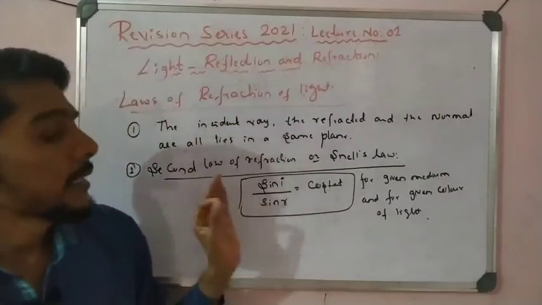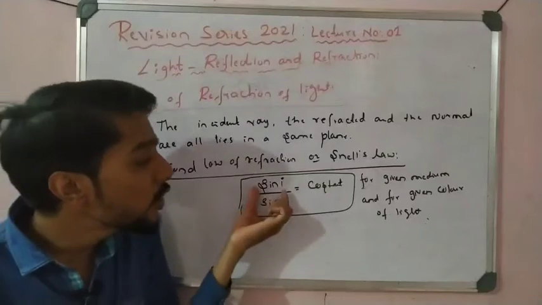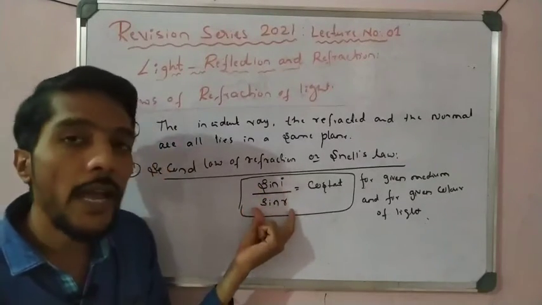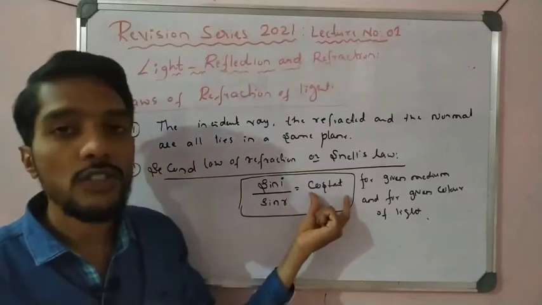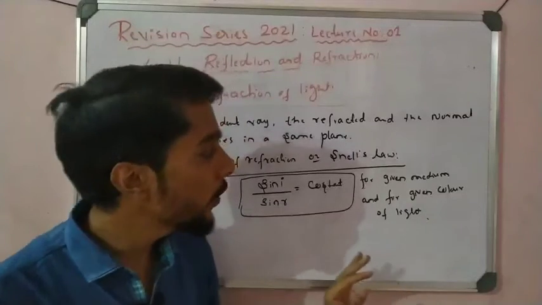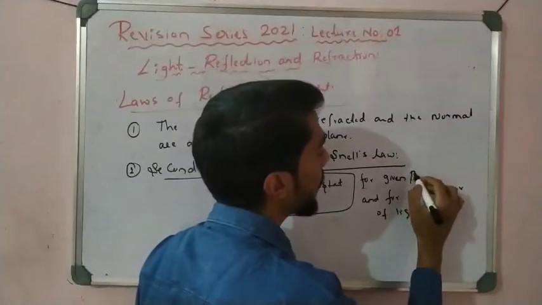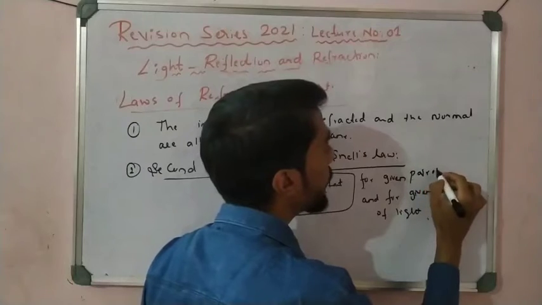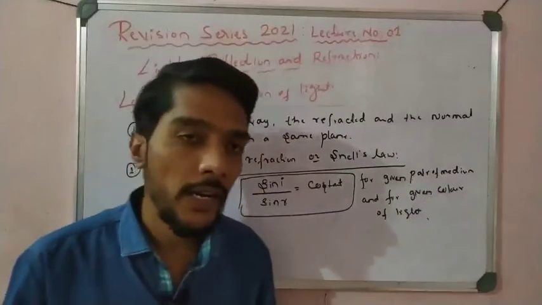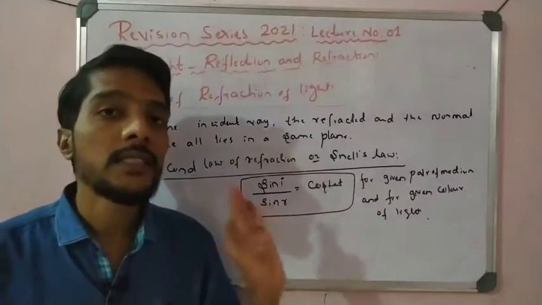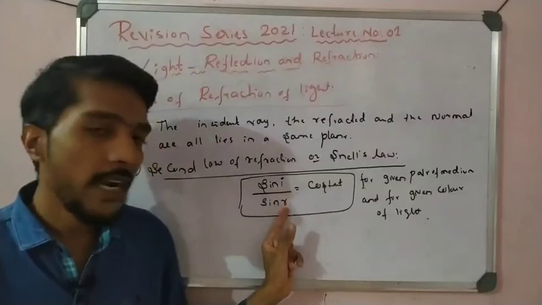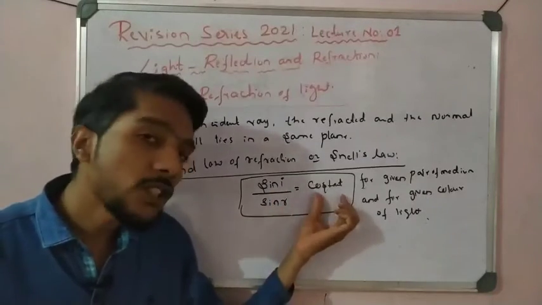Snell's law states that the ratio of the sine of the angle of incidence to the sine of the angle of refraction is a constant for a given pair of media and for a given color of light. That is very important, you have to remember. This is called Snell's law. I stands for the angle of incidence, R stands for the angle of refraction, and it is constant.